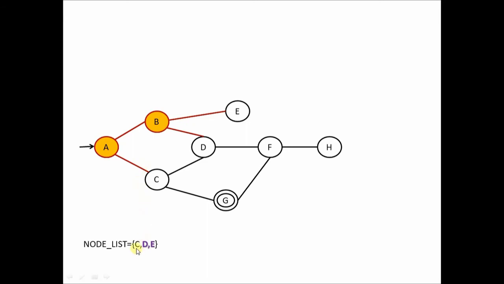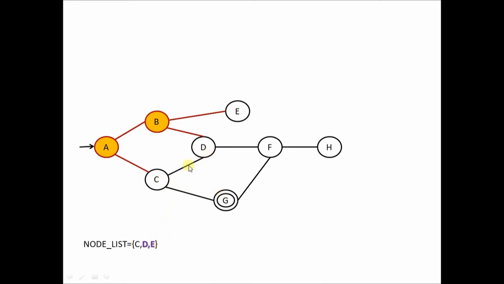Next, the first element from the node list is C. Again we check whether C is the goal node. C is not a goal node, so C can be expanded further. All the possible child nodes of C, that is D and G, are to be added to the node list.